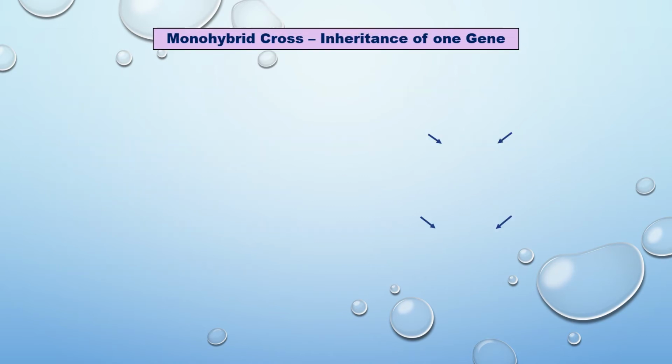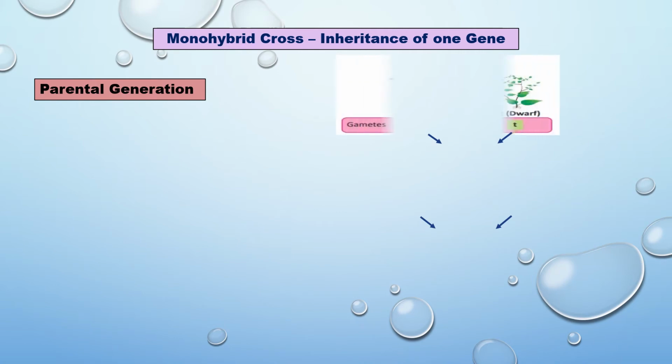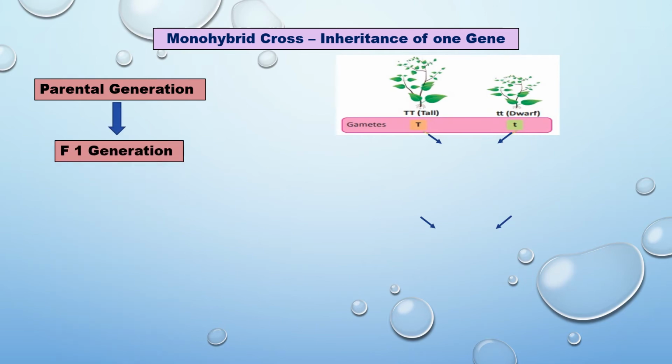Mendel's first experiment, monohybrid cross, inheritance of one gene. He chose only one difference, tall and dwarf. The parental generation is the first generation, that is pure breeding. Pure means if the plant is planted for 3 or 4 generations, it will give the same gene. From the parental generation we get the F1 generation, by cross-pollination.